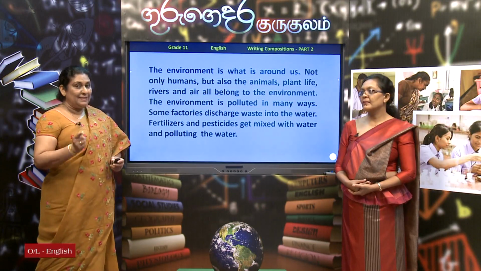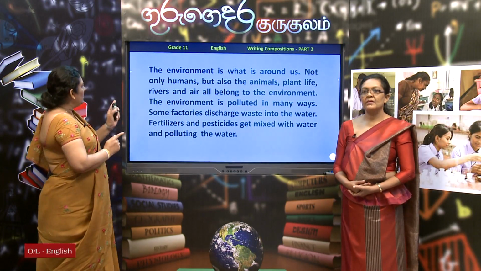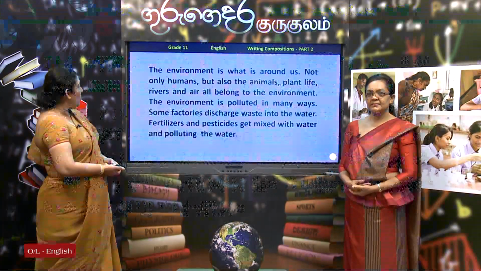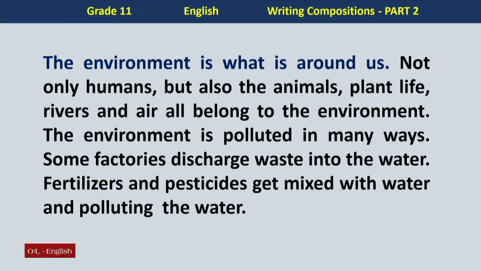Now, just like the essay, you can remember, there is a general statement. The environment is what is around us, not only humans, but also the animals, plant life, rivers and air all belong to the environment. And then this is the thesis statement: the environment is polluted in many ways.